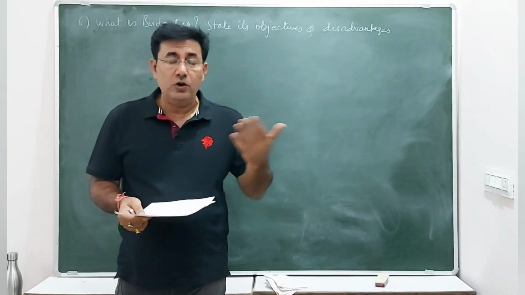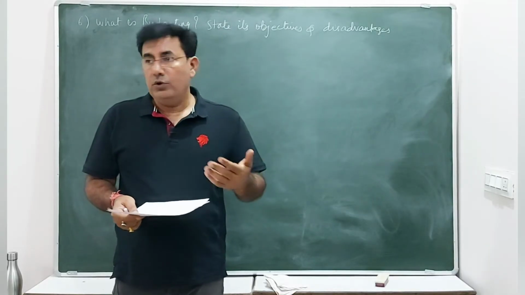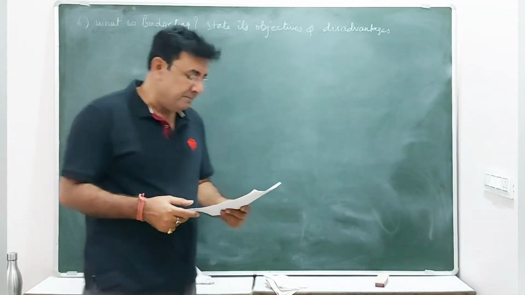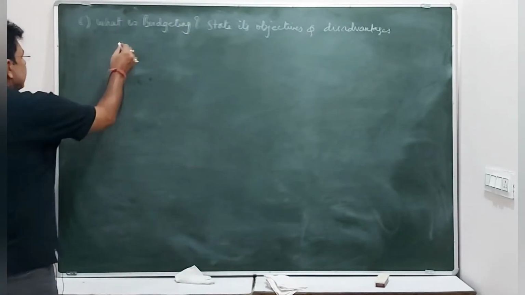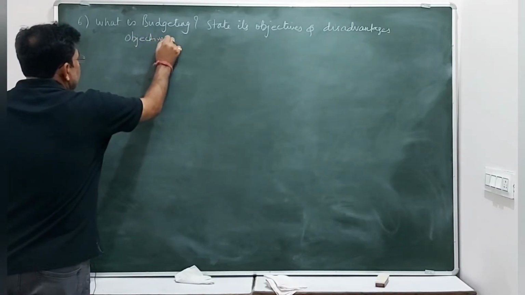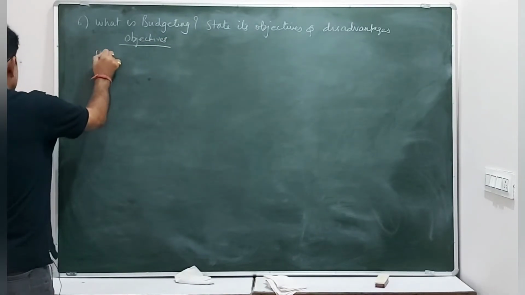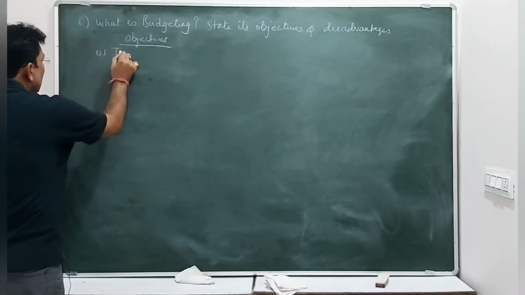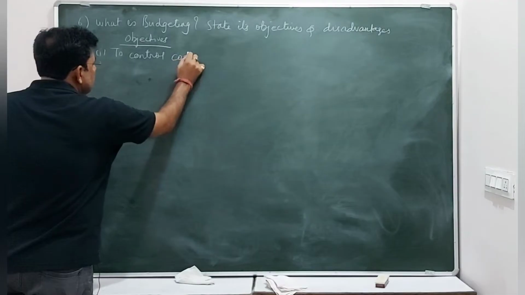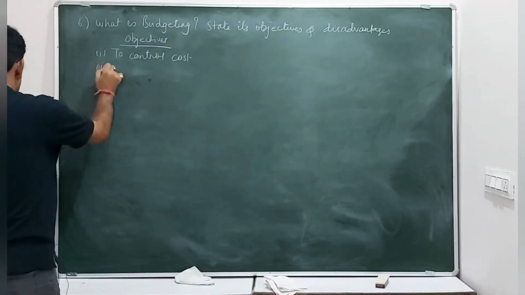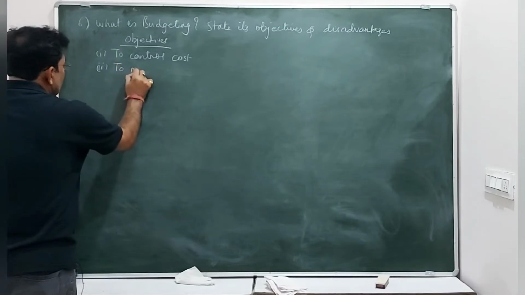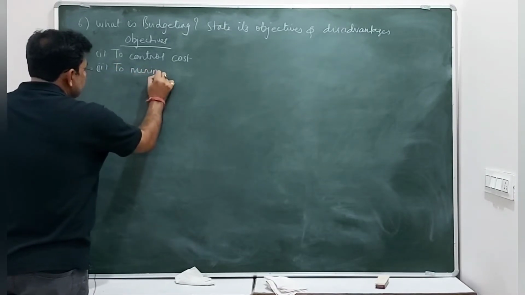We prepare a budget, the government prepares a budget for 1 year, 5 years. So there are different types of budget, and the main objectives of this budgeting, let's see the important points that you should learn. The first one, to control cost, so that there are no wastages. The second important objective is to minimize the wastages.